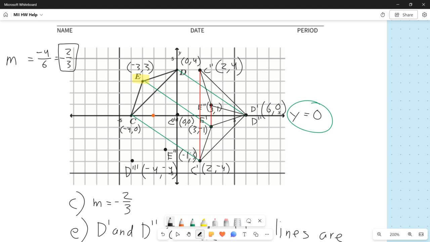And the last thing I have to do is just connect these points. So C triple prime to D triple prime is right there. D triple prime to E triple prime is right there. And E triple prime back up to C triple prime is right there. And that triangle has now been rotated 180 degrees around that orange point. And if you look at it, it should look like it's been rotated. And I think that is it for question 16.